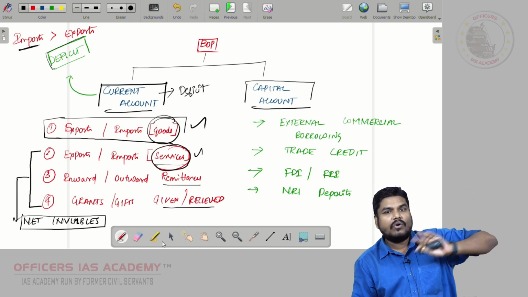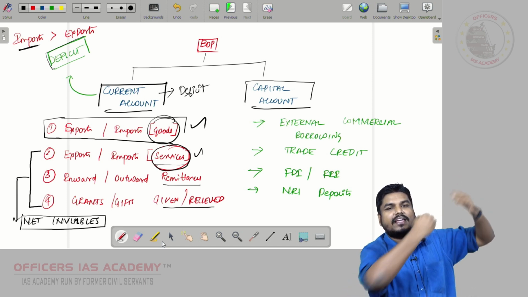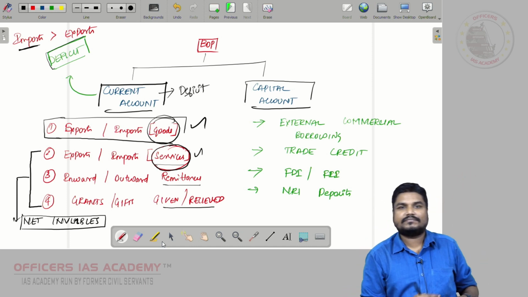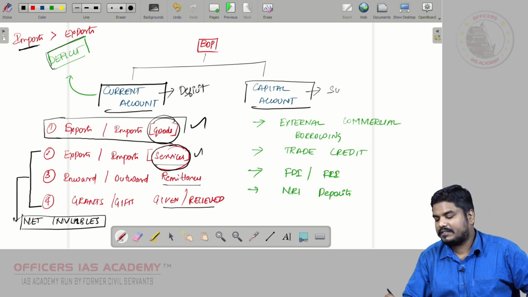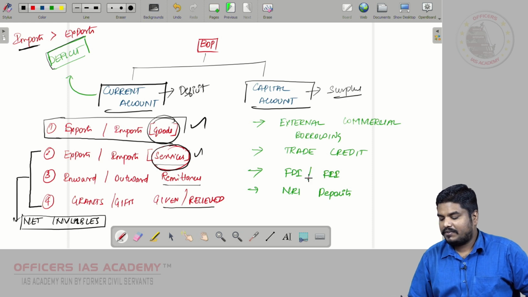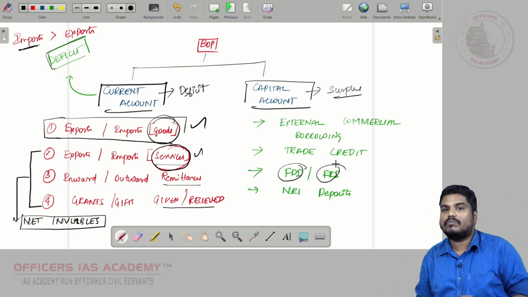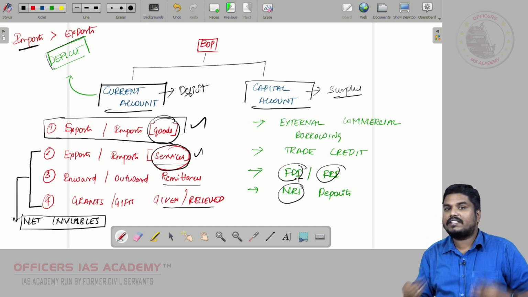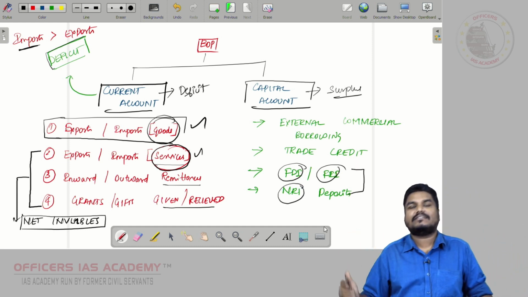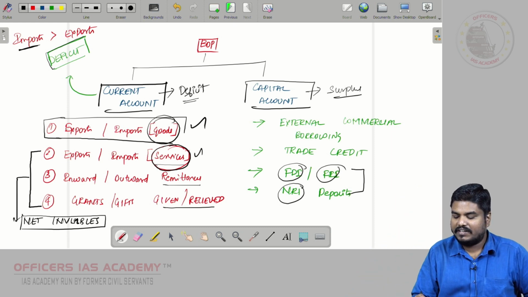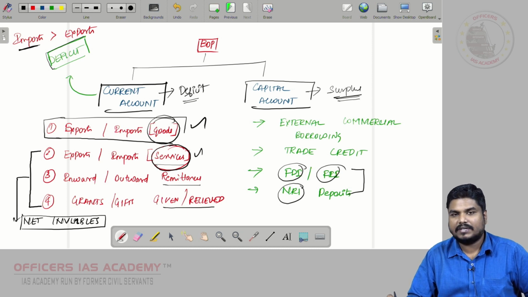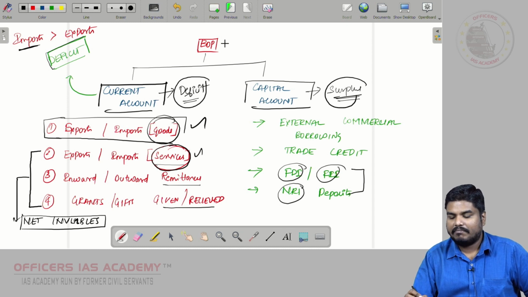Our imports are more than our exports, so we have to pay outside, and that deficit is matched by capital account surplus. Because see, you take FDI, FII, we receive more. You take NRI deposits, we receive more. These two categories are very high. So in current account we generally have deficit, in capital account generally we have surplus, right? So when you add this current account and capital account, balance of payment, generally we will be having surplus.